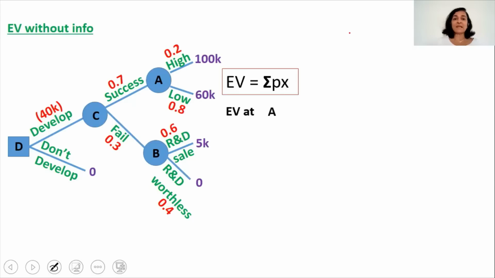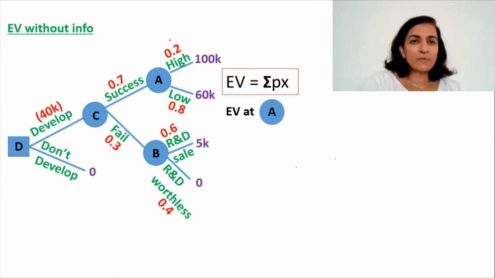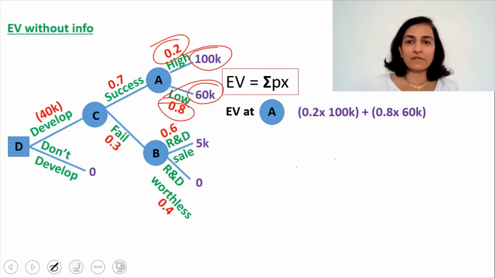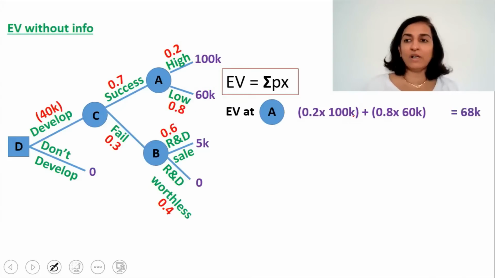So EV at point A. So it's probability of 0.2 multiplied by outcome of 100,000 plus probability of 0.8 multiplied by outcome of 60,000. So that's what I've written here. So the expected value at A works out to $68,000. So we write $68,000 on top of point A.